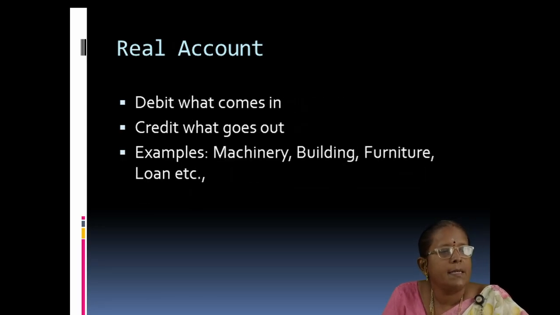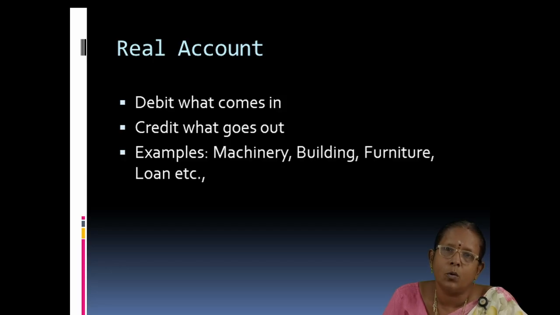Then next one is real account. Debit what comes in and credit what goes out. So usually in the balance sheet we are entering the items which are as per the real account. Examples: machinery, building, furniture. Okay, they are coming into the business. That is why we are debiting this.